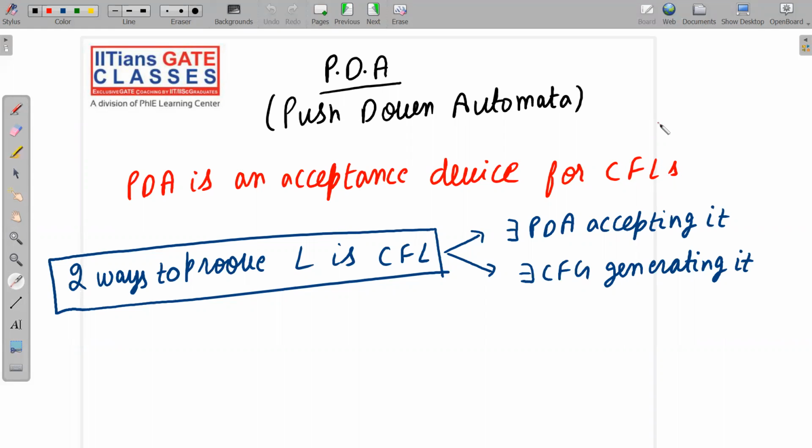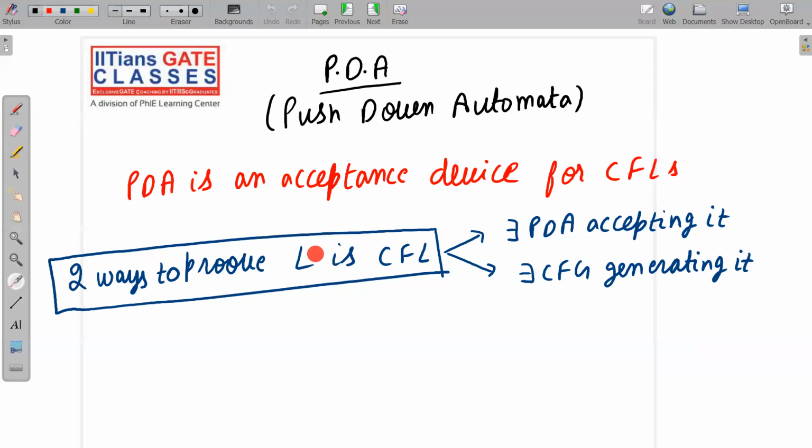I think I have told you many times that PDA is an acceptance device for CFL. So we have two ways to prove L is CFL or not. You have a language and you want to prove that it is a context-free language. Then there are two ways. The first way is if you are able to construct a PDA accepting it, and the second way you already know, that is a context-free grammar generating it.